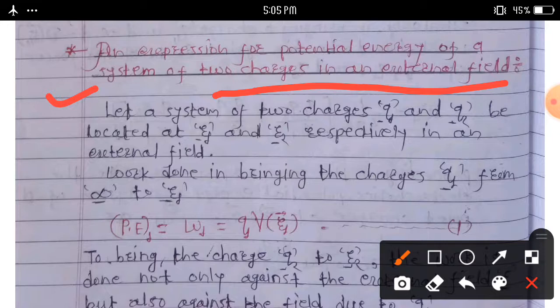Let a system of 2 point charges q1 and q2 be located at r1 and r2 respectively in an external field. Work done in bringing the charge q1 from infinity to r1, then the potential energy U1 is equal to W1 is equal to q1 into V of r1. Consider this equation first.